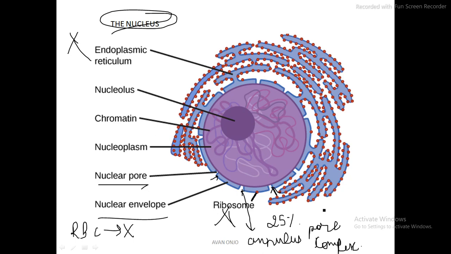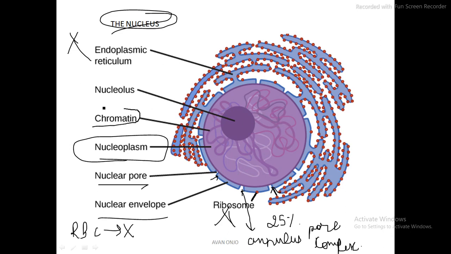Now when I talk about the nucleoplasm, what is the nucleoplasm? This particular cytoplasm of the nucleus is called nucleoplasm. Here all the things, chromatin materials, etc., are embedded. You can see the chromatin is lying inside the nucleoplasm. It also has water, minerals, nucleoproteins, nucleotides, DNA polymerase, and RNA polymerase, because chromatin is there and they are going to have these functions. So all of these lie inside the nucleoplasm.